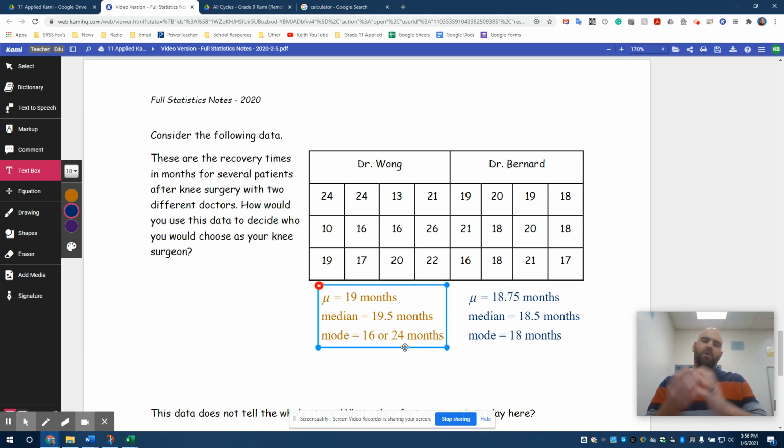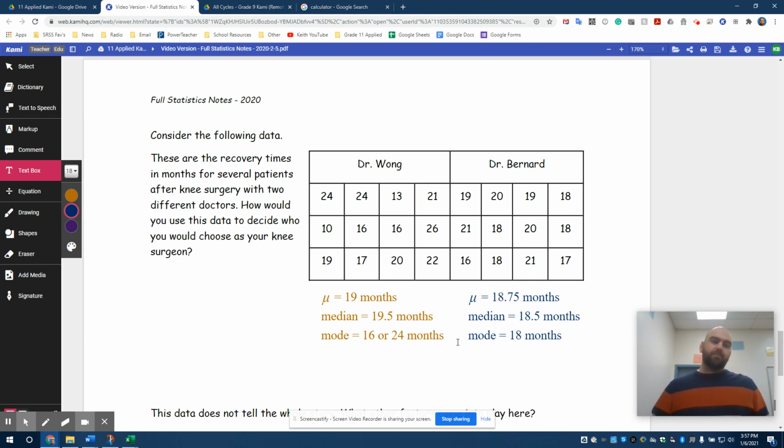Now, which doctor are you going to go to when it comes to your knee surgery and the recovery times? Well, let's take a look at Dr. Wong. He's got someone who recovered in 10 months and in 13 months. That's pretty quick. That means that in roughly a year or just under a year, you could be recovered from a surgery. Now, again, there's other things that come into play with that, but that's pretty good. But he also has someone that took 26 months. That's over 2 years to recover. And a couple of people at 24 months, there's 2 at 24.